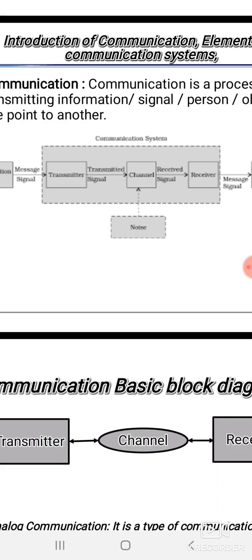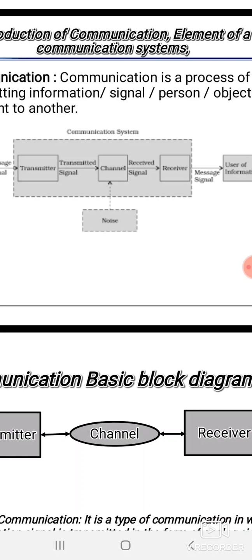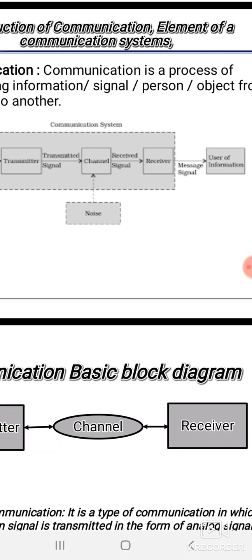After studying this block diagram, I will just briefly explain you what is the concept of modulation. So if we are doing modulation at transmitter side, demodulation is done at the receiver side. It is the process of extracting the original signal from the modulated signal. So demodulation is done at the receiver and the original message signal is again received by the receiver. So this is about the basic block diagram of the communication system.